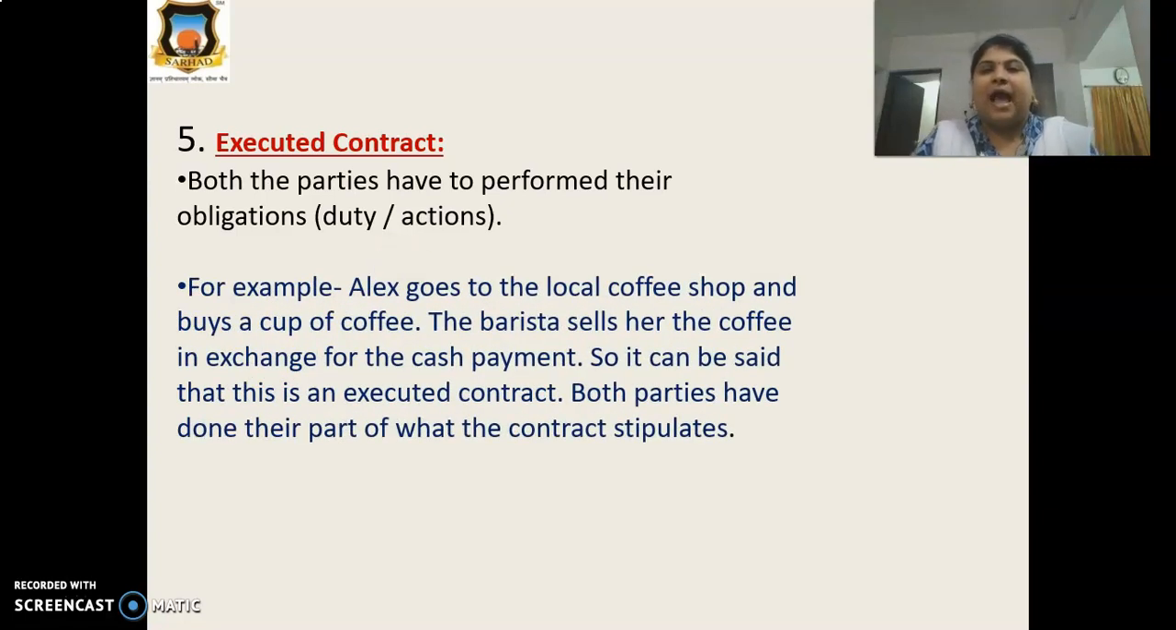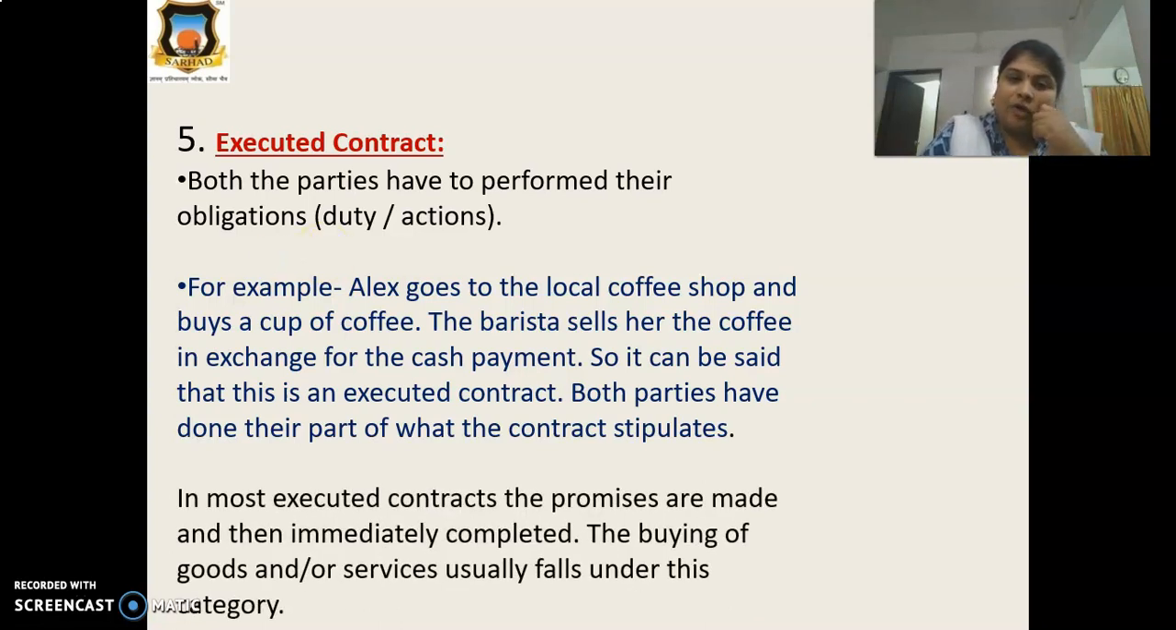Okay, for example, Alex goes to the local coffee shop and buys a cup of coffee. एलेक्स नाम का एक लड़का है और वो लोकल कॉफी शॉप में जाते हैं एंड ही बाय अ कप ऑफ कॉफी. The barista sells her a coffee in exchange for the cash payment. So she asks for the coffee and the barista sells it. It means both parties are doing their performance. So it can be said that this is an executed contract. Both parties have done their part of what the contract stipulated. I hope this is clear.